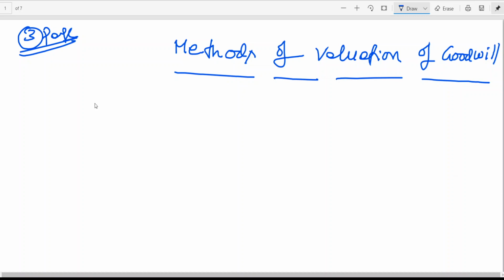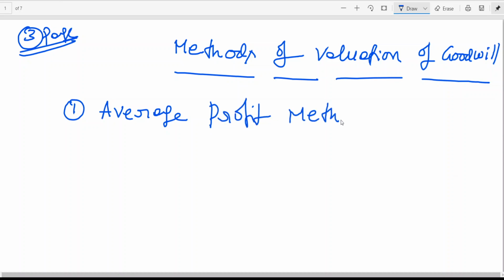Methods of valuation of goodwill. If you look at the first method, average profit method. Second method, super profit method.